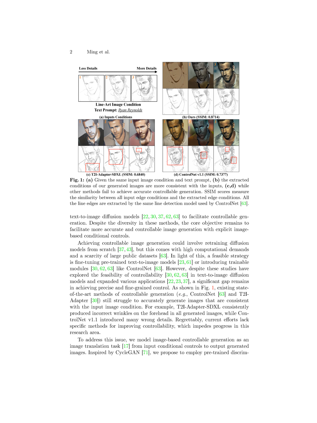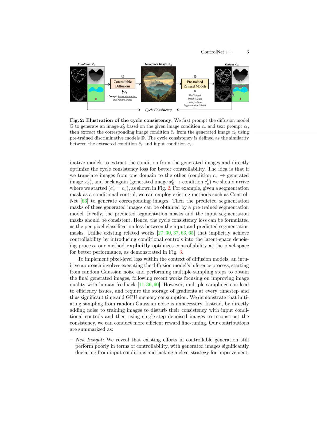The paper addresses the challenge of achieving precise and fine-grained control in text-to-image generation by proposing ControlNet++, which significantly outperforms existing methods in terms of controllability across various conditional controls. It introduces a novel approach that utilizes pre-trained discriminative models to extract conditions from generated images and optimize cycle consistency loss for better controllability.